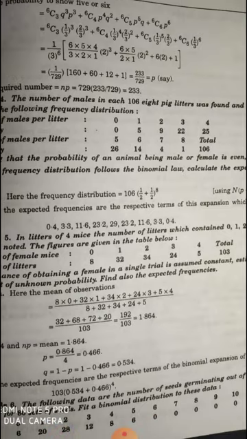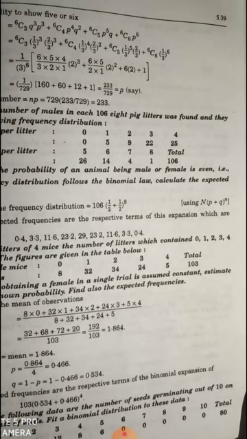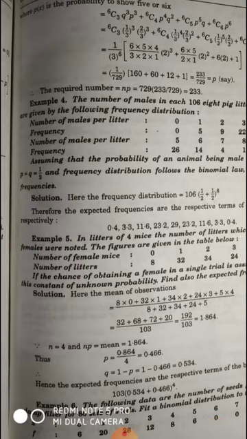So the frequency distribution following the binomial law, calculate the expected frequency, 106 and (p plus q) to the power 8. So the expected frequencies are the respective terms of the expansion which was given here. After expanding, 8C1 p to the power 1 q to the power n minus 1, it becomes after solving 0.4. Similarly 8C2 p2 q to the power n minus 2 is equal to 3.3, and all expected frequencies are calculated here and given.